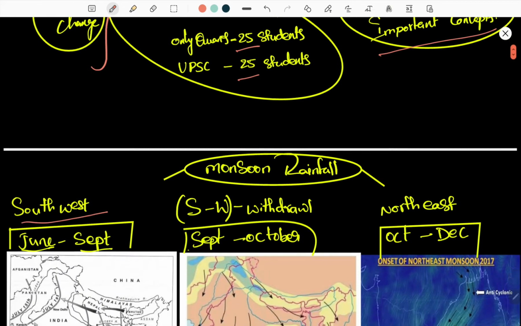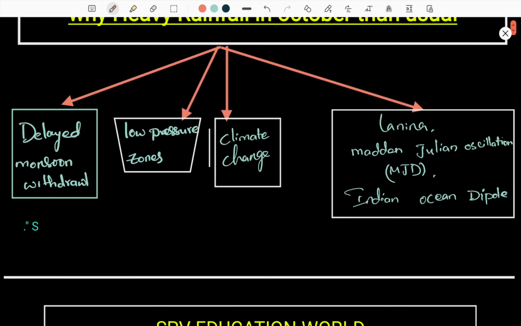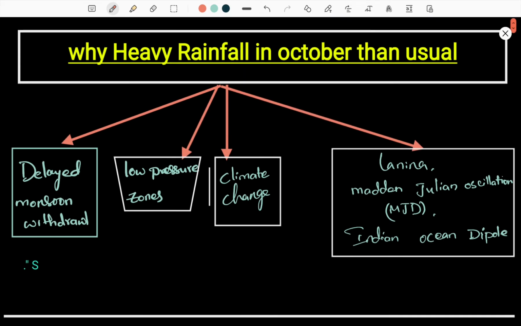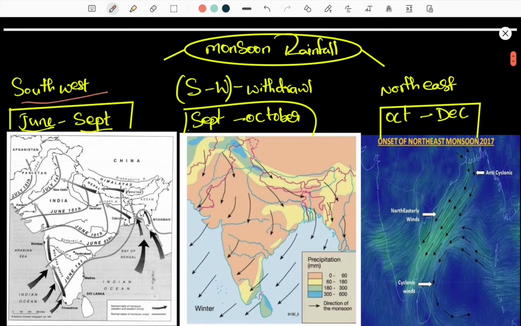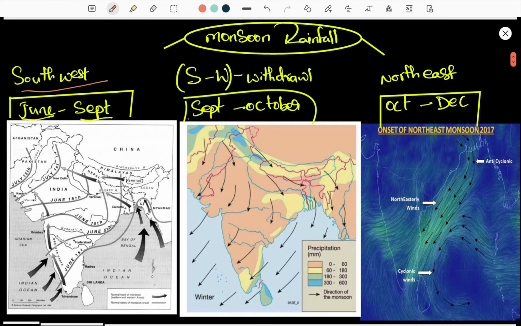Okay, friends, let us go into the topic. Here we have seen the four topics that are responsible for October rainfall being more than average or more than normal. We shall see that monsoon withdrawal has been delayed. Before understanding monsoon withdrawal, let us know what the monsoon is, a brief intro, how it happens and when it should be withdrawn.